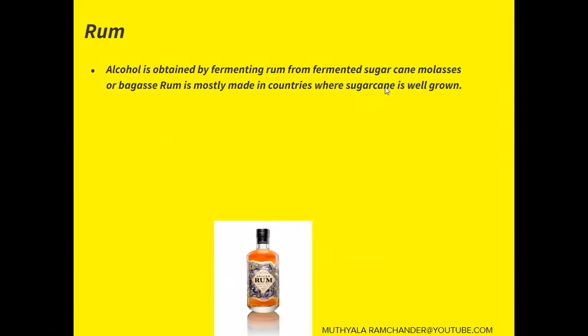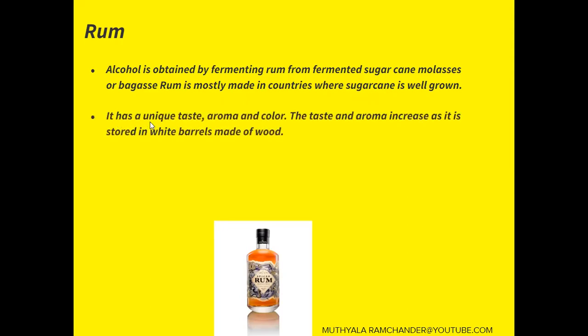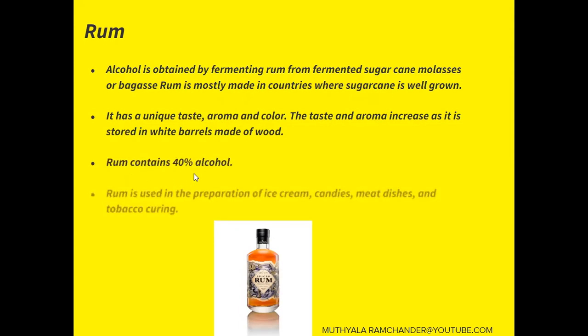The sugarcane-growing areas or countries prepare this type of alcohol, that is rum. It has a unique taste, aroma, and color. The taste and aroma increase as it is stored in white wooden barrels. Rum contains 40% alcohol.